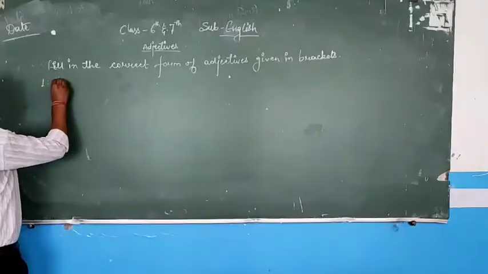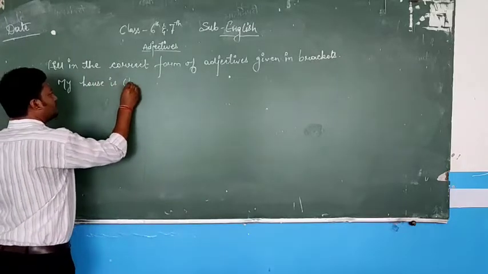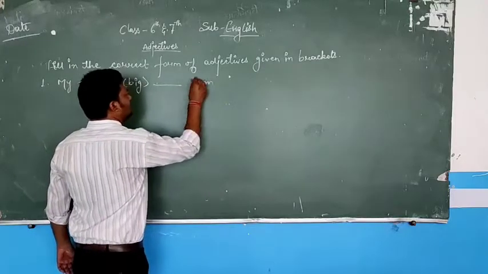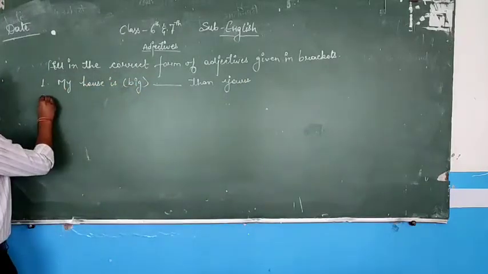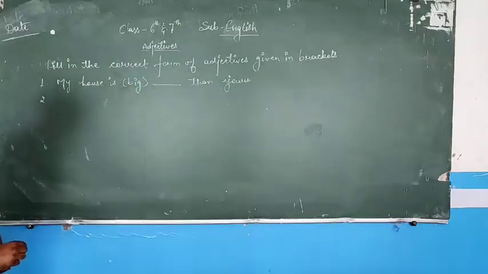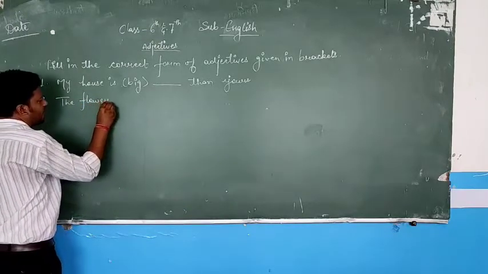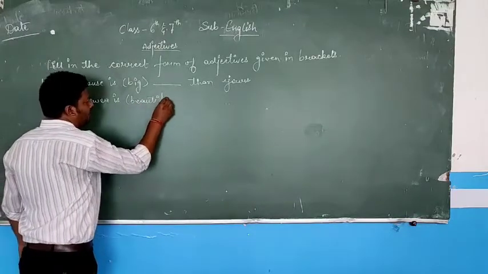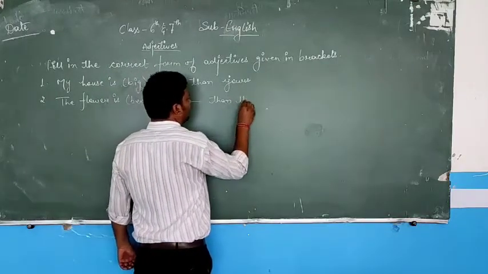First one is, my house is big dash than yours. The second one is, the flower is beautiful than that one.